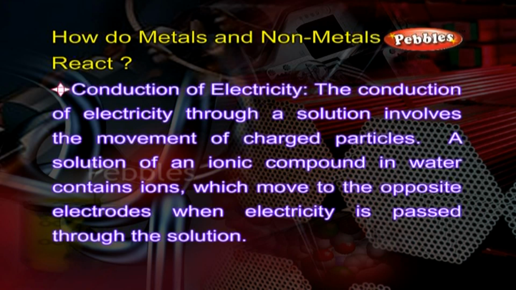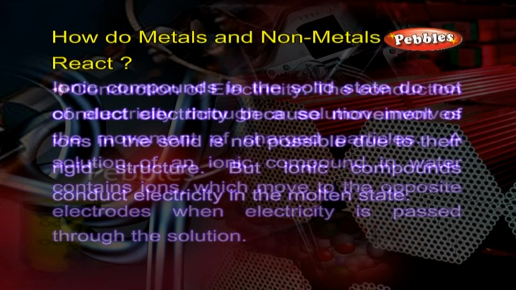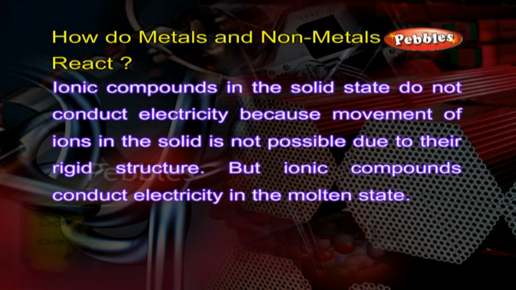4. Conduction of electricity. The conduction of electricity through a solution involves the movement of charged particles. A solution of an ionic compound in water contains ions which move to the opposite electrodes when electricity is passed through the solution. Ionic compounds in the solid state do not conduct electricity because movement of ions in the solid is not possible due to their rigid structure.